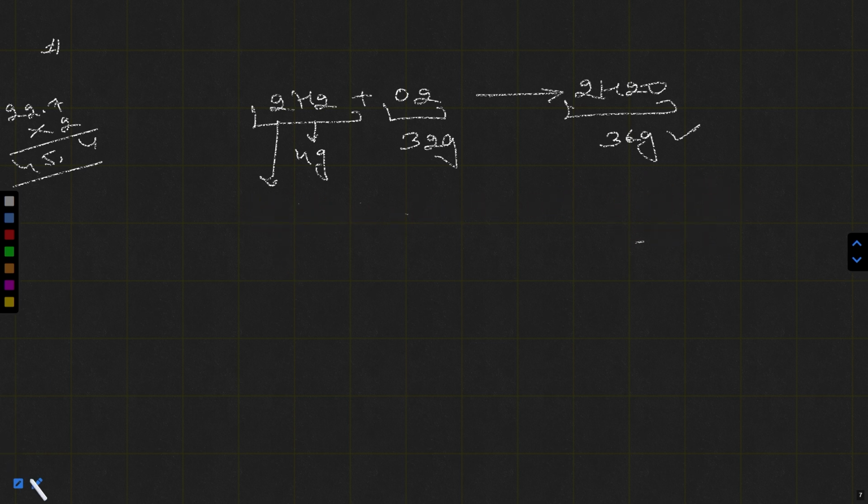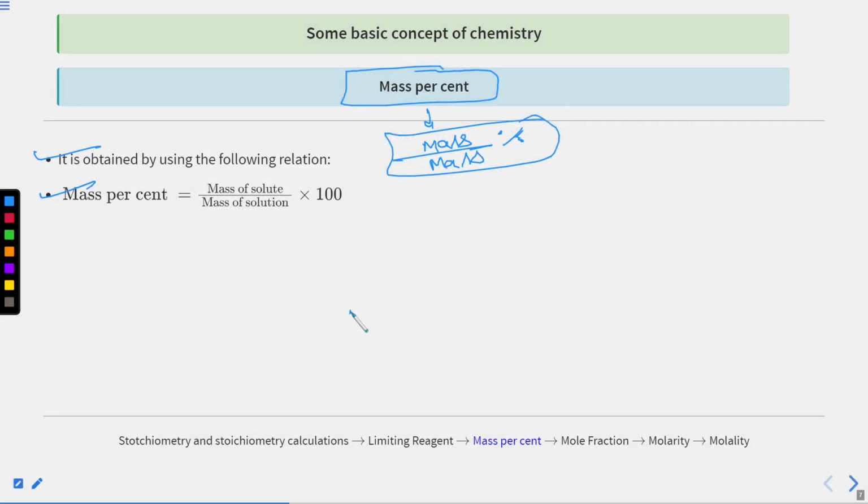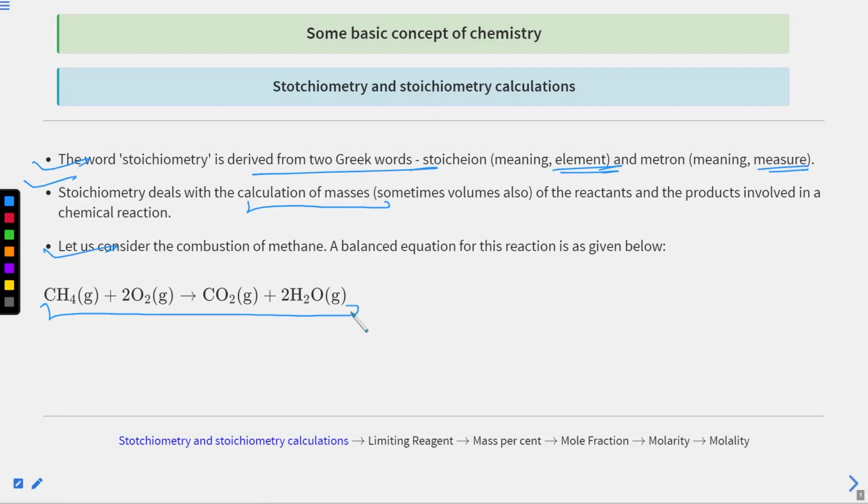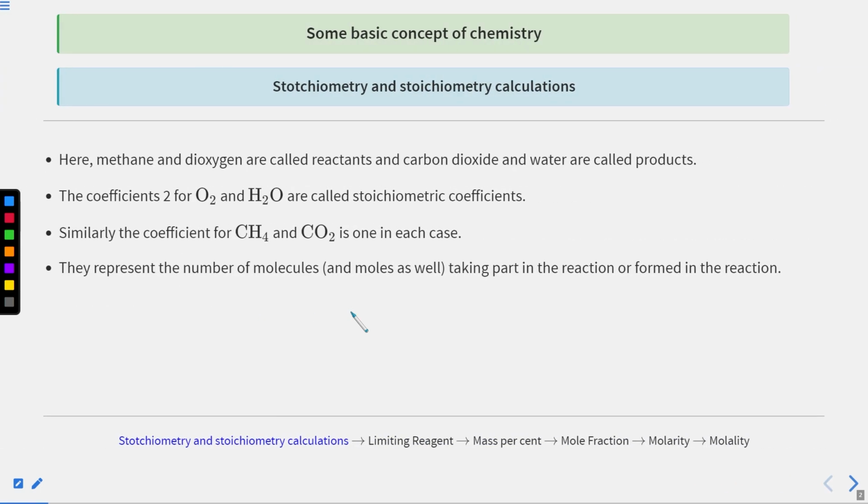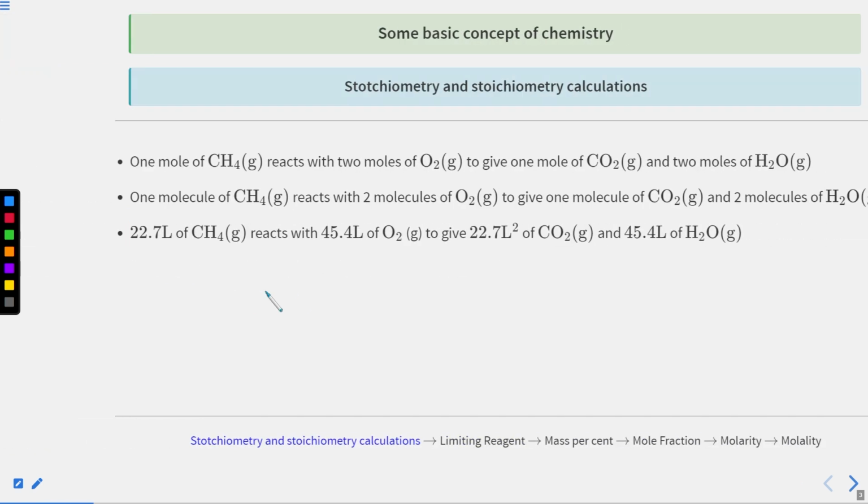I want to recall this point. In today's class we covered CH4 plus 2O2 gives CO2 plus 2H2O. Apart from this, we covered the coefficient 2. These are called stoichiometric coefficients, which are placed in front of reactants and products, and they represent the number of molecules or moles taking part in the reaction.